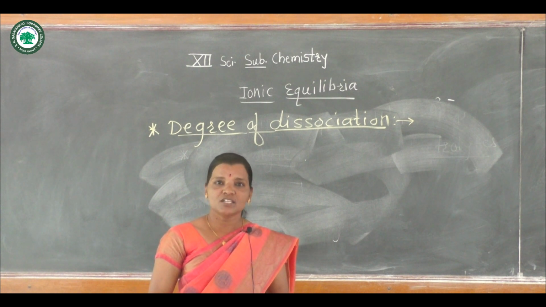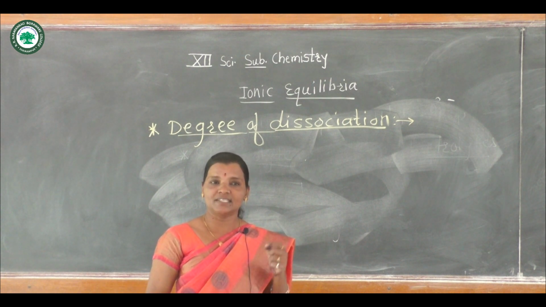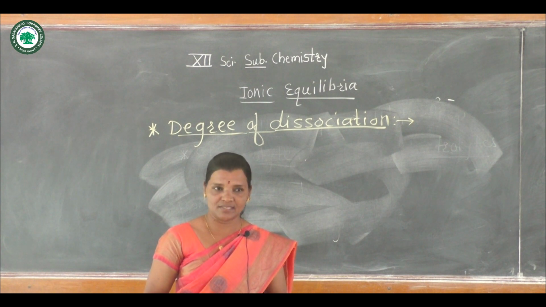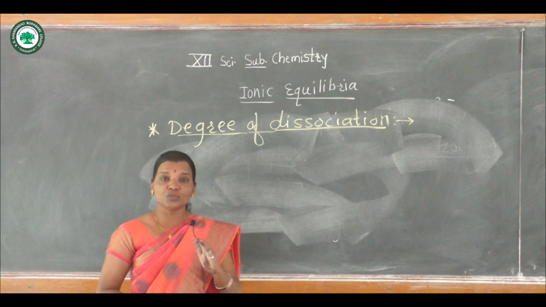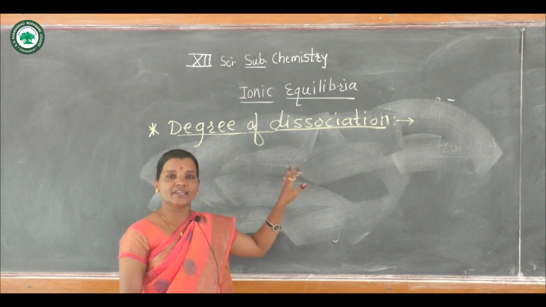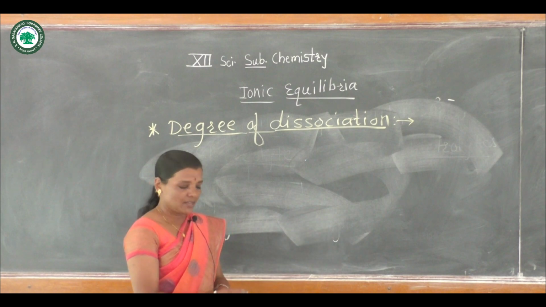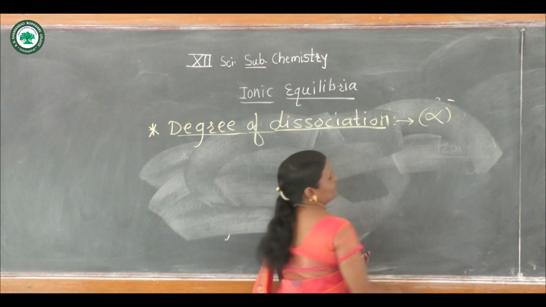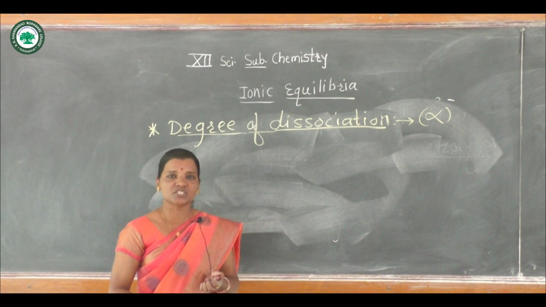We know that solutes are soluble in the given solvent depending upon the nature of solute particles, and that solubility of solutes is measured in terms of degree of dissociation, and that is indicated by the letter alpha. Now what is the degree of dissociation?